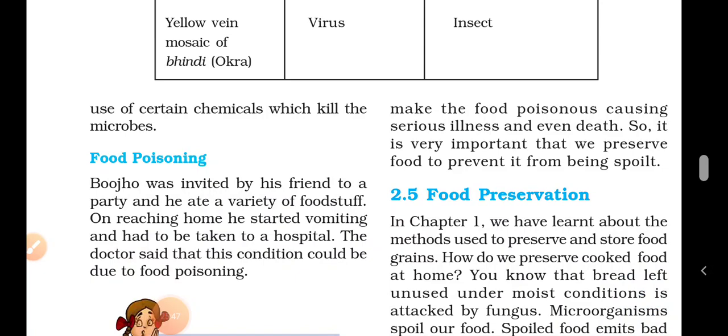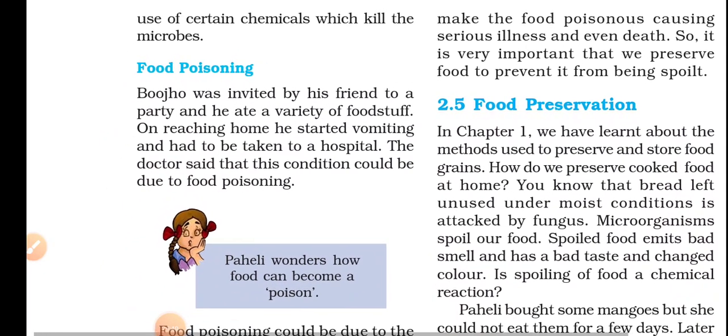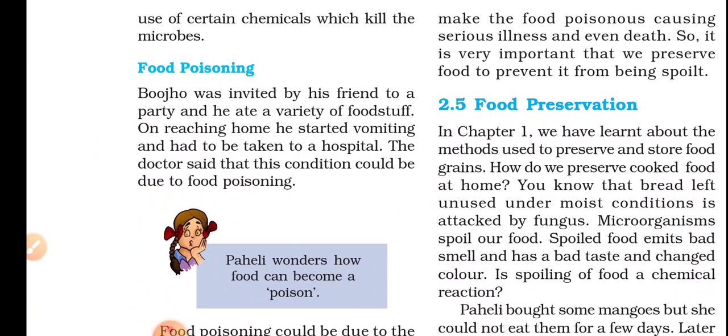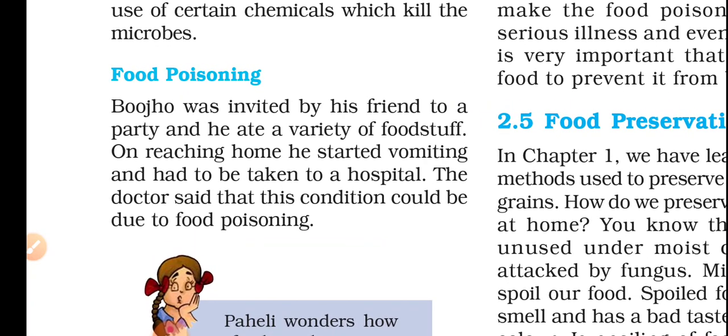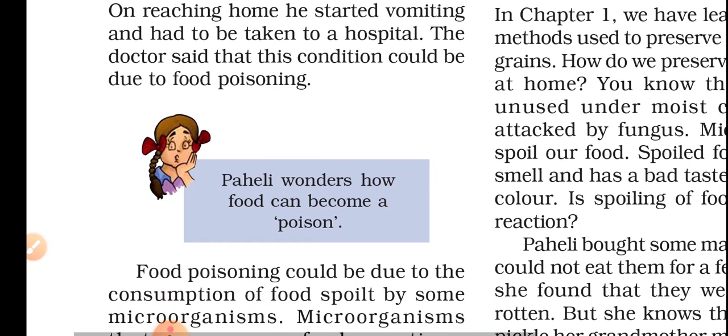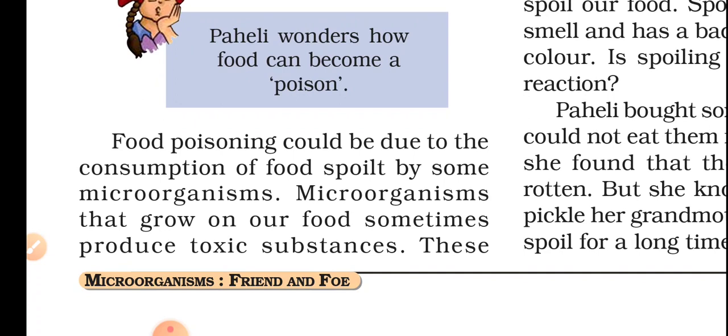The next topic is food poisoning. Bojo was invited by his friend to a party and he ate a variety of foodstuff. On reaching home, he started vomiting and was taken to a hospital. The doctor said that this condition could be due to food poisoning. What is food poisoning? Let's see. Paheli wonders how a food can become a poison. We eat food for our survival. How can that be a poison? That is Paheli's question. Let's see why Bojo was admitted.